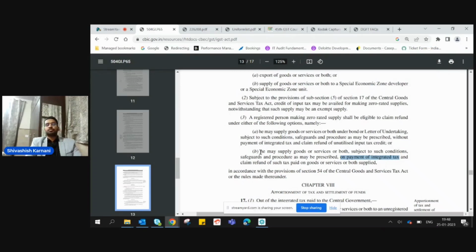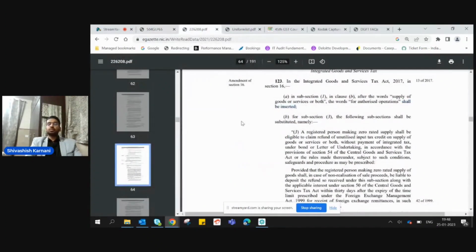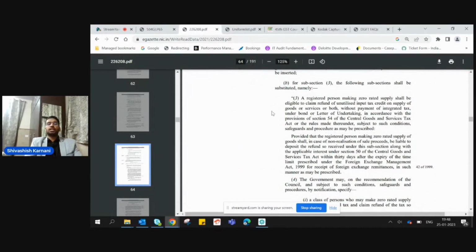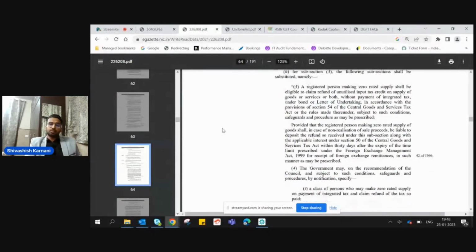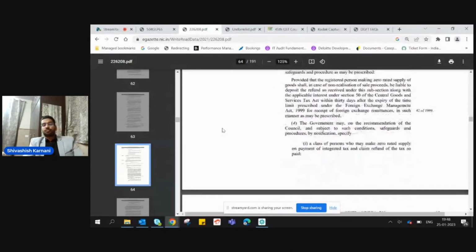However, this provision is going to be amended, and this is how the amended provision is going to look like. It says a registered person is going to be eligible only for the LUT route. A registered person shall be eligible only for the LUT route, letter of undertaking. It says a letter of undertaking route only would be the eligible option which is going to be available to all the registered persons. It further says the amendment which is very relevant for our discussion.